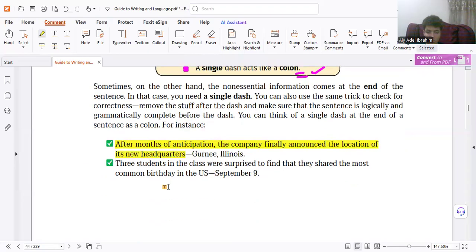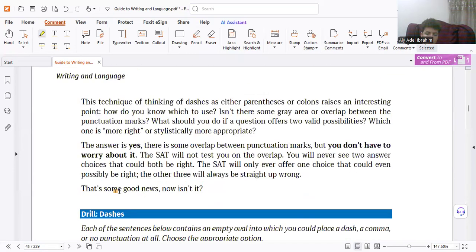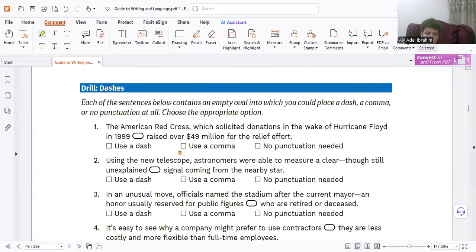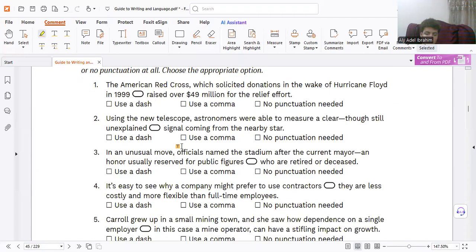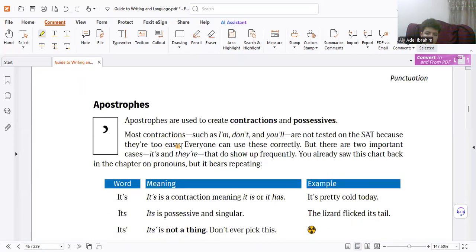Is it complete? Yes. After, is it explanation to something mentioned before? Yeah, it tells you about the location. It can explain anything, not only the word before. It can explain anything in the sentence, not only the word before the dash. It can be anything. That's all. So it's a challenge to check is this sentence a fragment. Be careful. Some exercises you must answer at home. It's very easy, but study the rules.